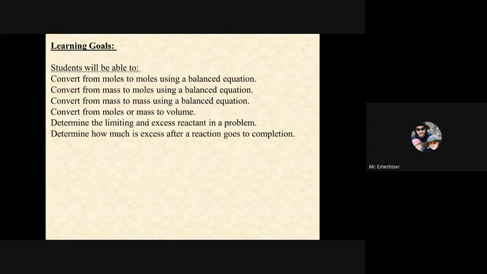Convert from moles to mass to volume. Oh, my dinner's here. Okay, I gotta hurry up and hurry this up because I gotta eat.